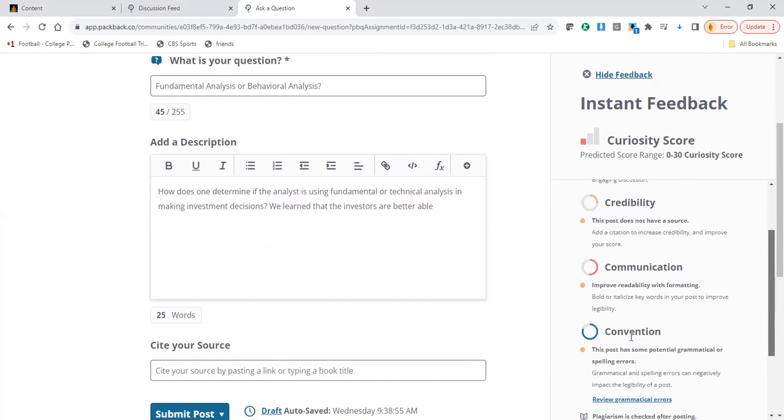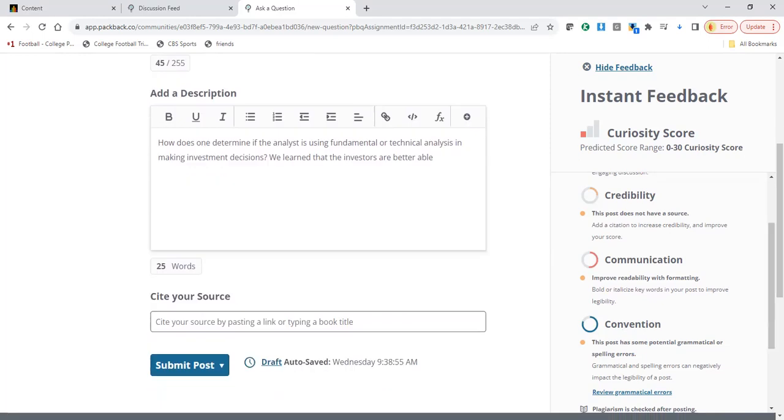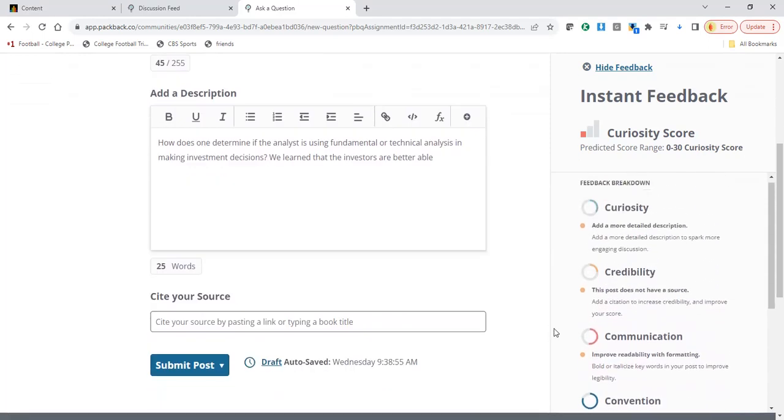The communication and convention, this is more about the way you're trying to present your question. Do you have grammatical errors? Do you have spelling errors? Those types of things, and it'll help you as you're doing this. And then once you get done, it'll do a plagiarism check and everything.